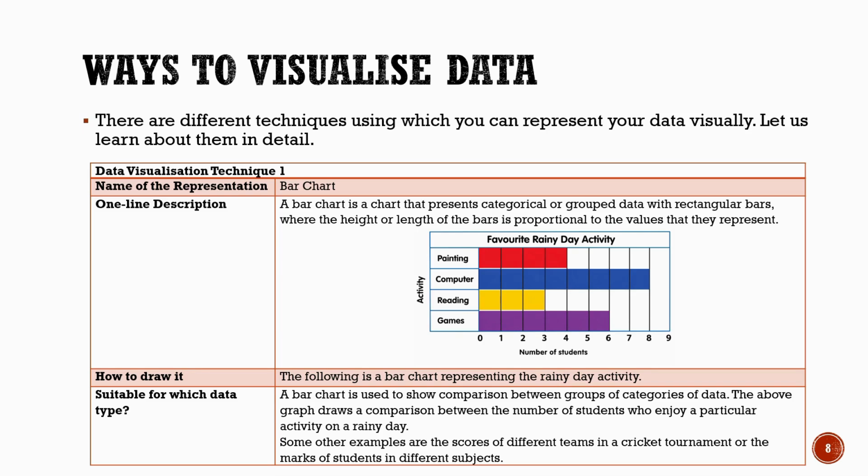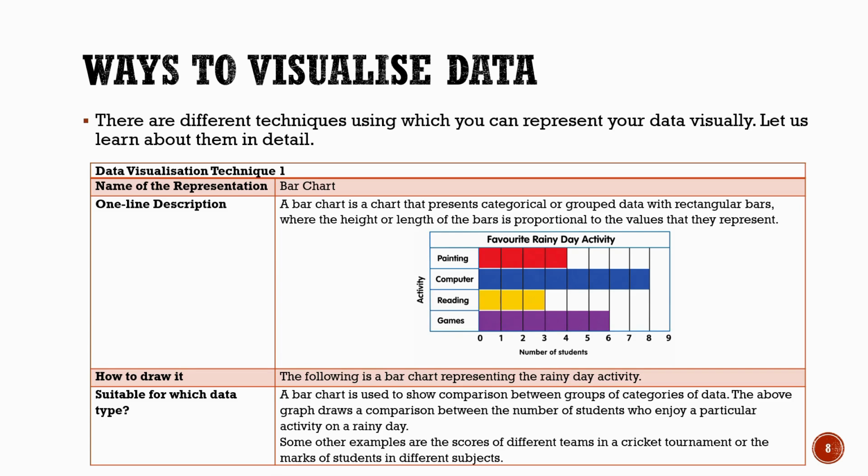In this example, we can see different rainy day activities like painting, computer use, reading, and games. The bar chart shows how many students prefer each activity. Now, how do we draw a bar chart? First, we draw two axes, one horizontal and one vertical. Then, we label the categories on one axis and the values on the other. After that, we draw bars of equal width with heights according to the data.